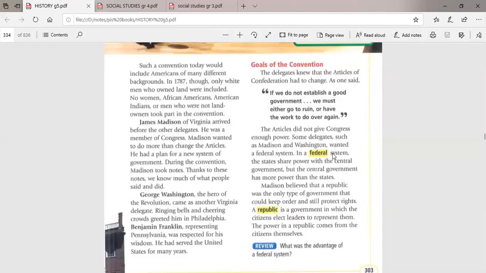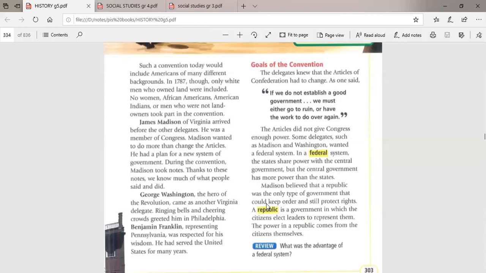In the federal system, the states share the power with a central government, and the central government has more power than the states. If you remember, in the Articles of Confederation there was the Congress power and the states' power, but the states were more powerful than the Congress. They didn't need that. They needed a federal system, with a central government and also state governors, but the central government's power is more than the states' power.